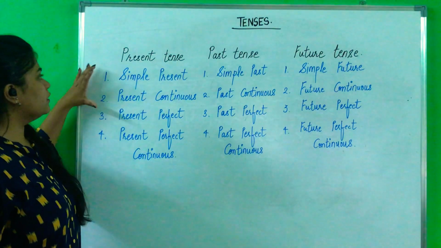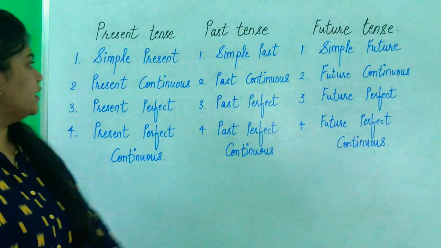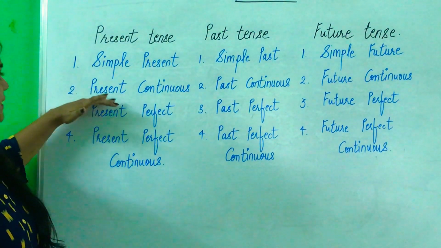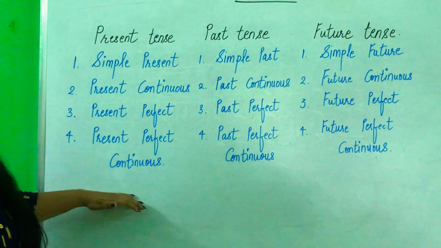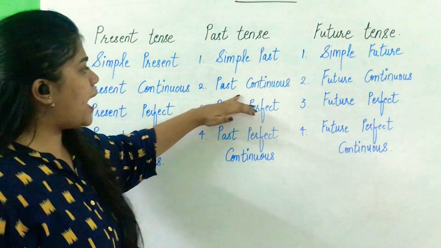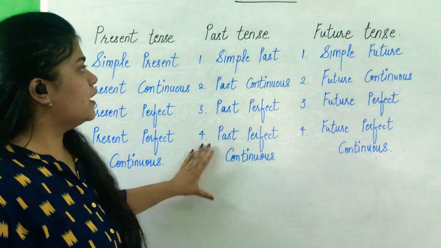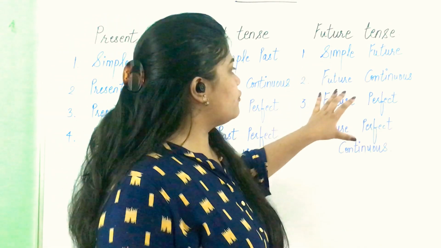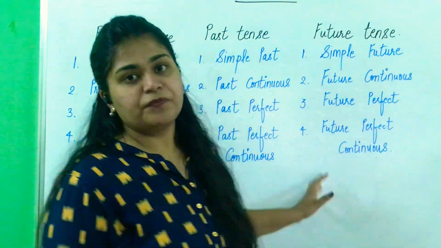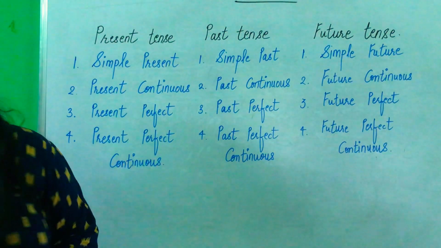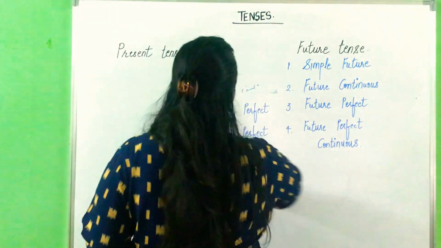Alright, there are four subtypes of present, past and future tenses respectively. Simple present tense, present continuous tense, present perfect tense and present perfect continuous tense. Similarly, simple past tense, past continuous tense, past perfect tense and past perfect continuous tense. And simple future tense, future continuous tense, future perfect tense and future perfect continuous tense. So we are going to start one by one, swiftly launching to present tense.